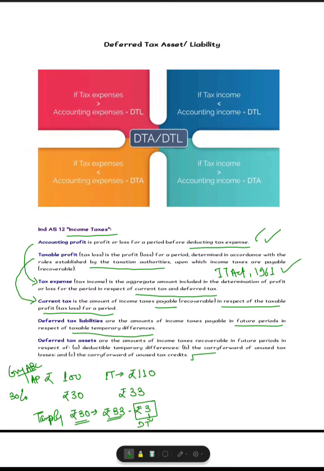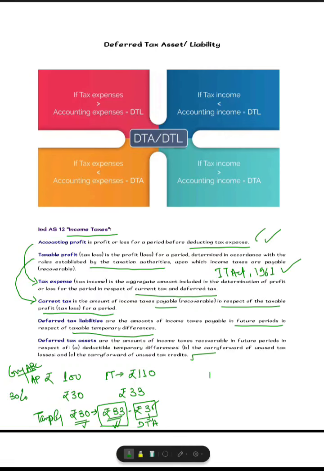This minus says there is a creation of deferred tax asset, because you have already paid a tax of rupees 33 as per the income tax provisions, but you needed to pay only 30. Because of some temporary differences, you paid rupees 33 now. So these 3 rupees you need not provide for in future. That's why you are going to create a deferred tax asset. Let's take it the other way around.